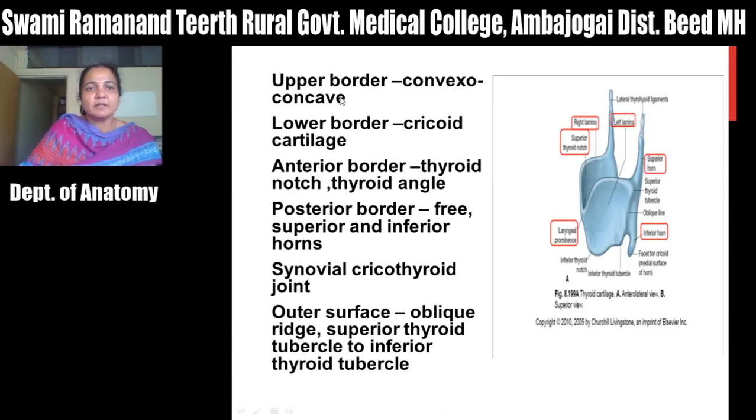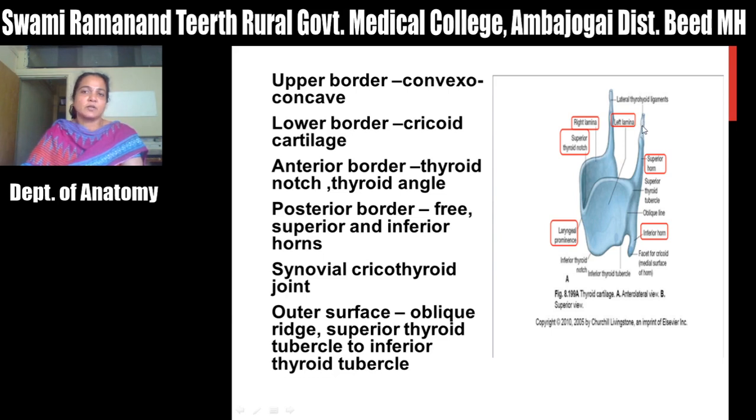So let us see one by one. The upper border, which is convex and concave, that is in the medial part it is convex and in the lateral part it is concave. Lower border is convex anteriorly and concave in the posterior part. Okay, then anterior border, you have seen that it is fused in the lower part and unfused it will form a notch, that is the superior thyroid notch in the upper part. Then posterior border extends above as the superior horn, and below as an inferior horn.